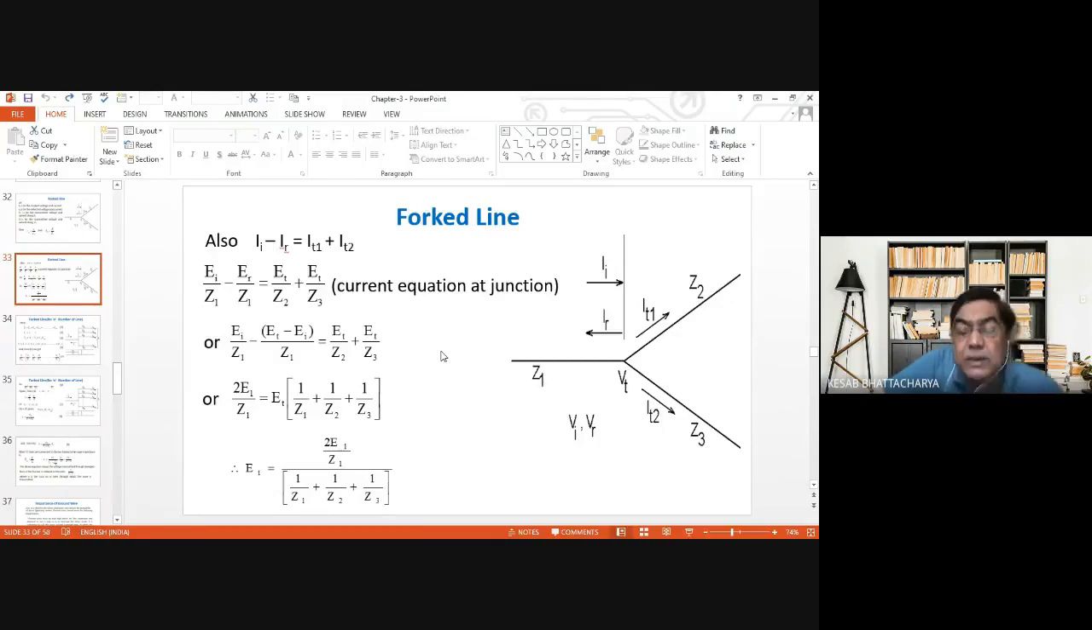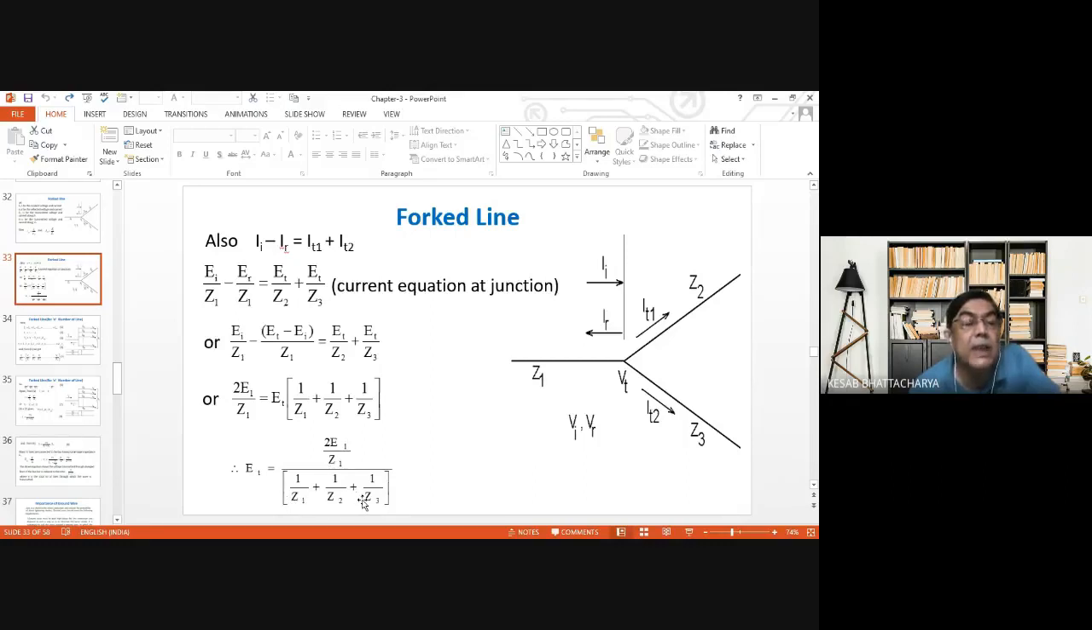Current equation at junction 3. Do you agree with this or not? Yes, sir. Then simplifying, what we get is this. ET is equal to this one, 2I C1 by Z1 by 1 plus Z2 plus Z3.